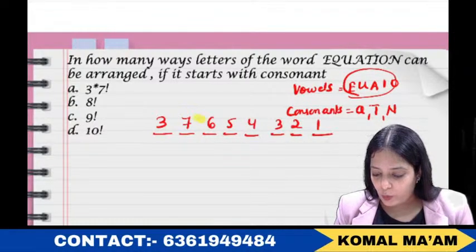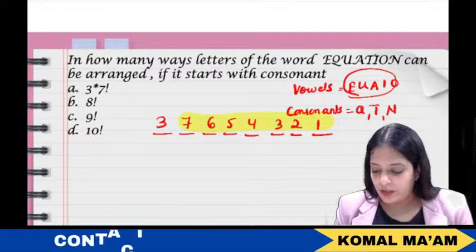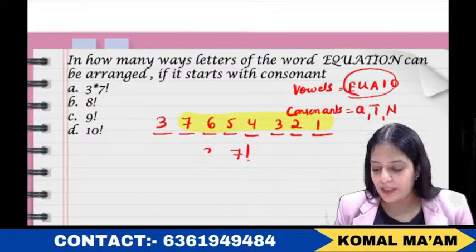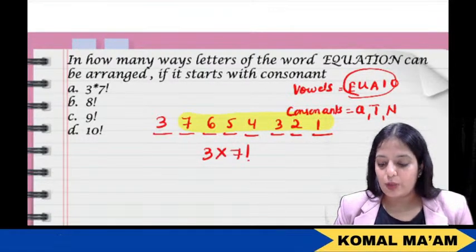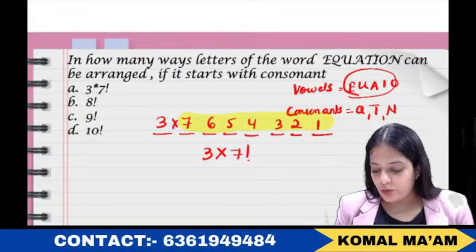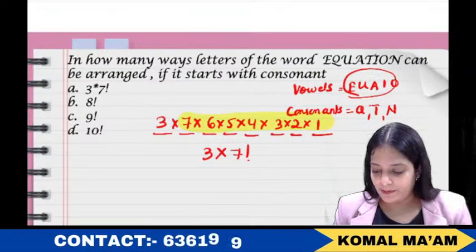So again, what is this, guys? 7 factorial. What do we need to multiply it by? 3, right? Because 3 is on the first place. So don't forget to put the multiplication sign in between the spaces, right?